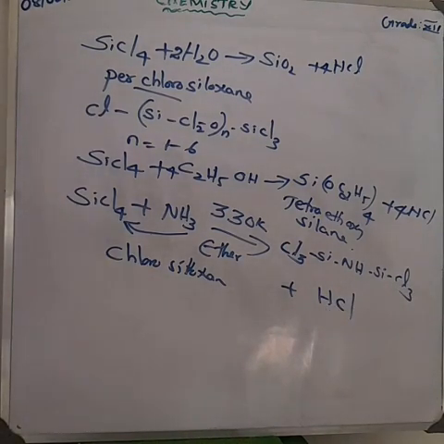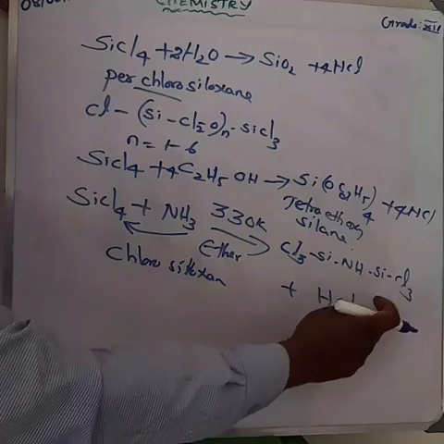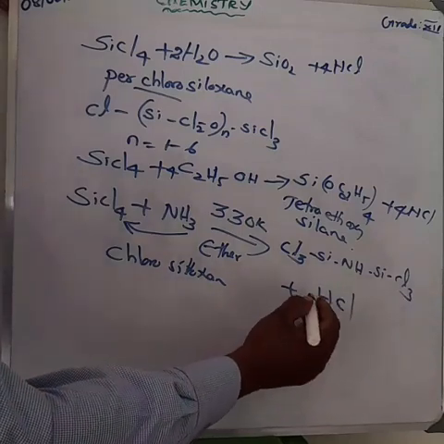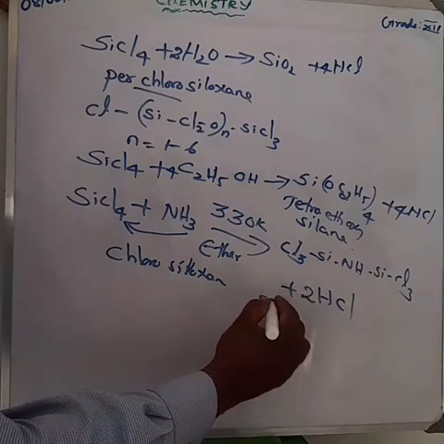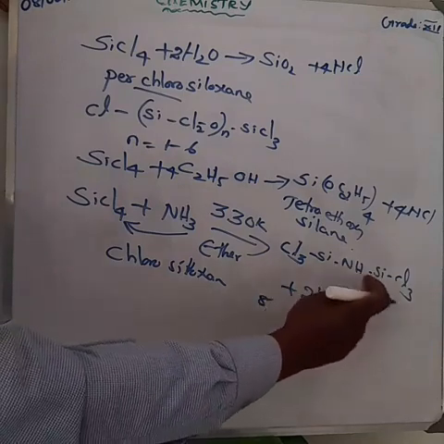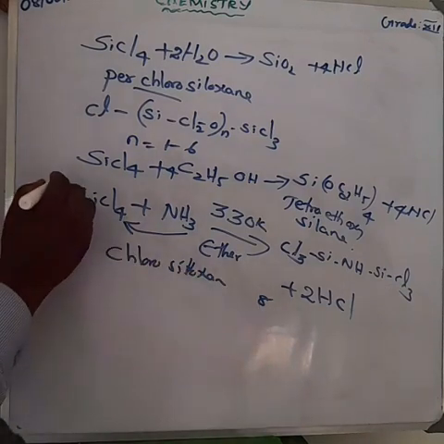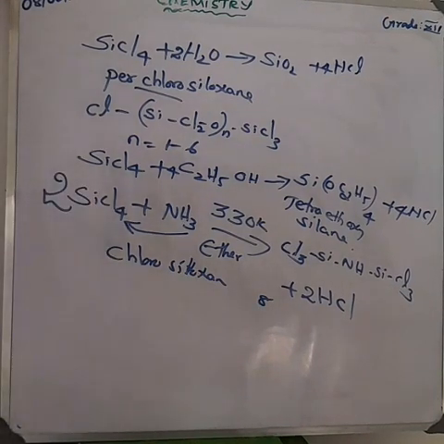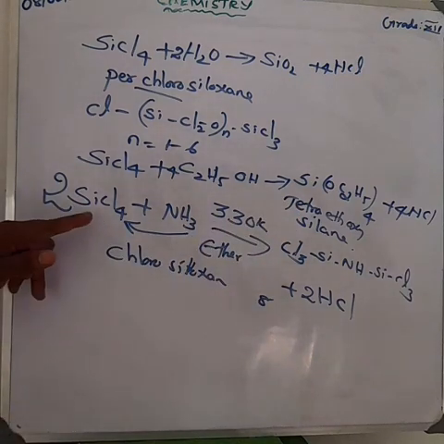Here we have to balance the equation. Here having 3 chlorine, here also having 3 chlorine, and HCl also has chlorine, right? So if you are making the product side 2 HCl, how much total chlorine is there? 3 plus 3 plus 2, so we get 8 chlorine. So make it 2 in the reactant side. 2 into 4 is 8. Chlorine is balanced.